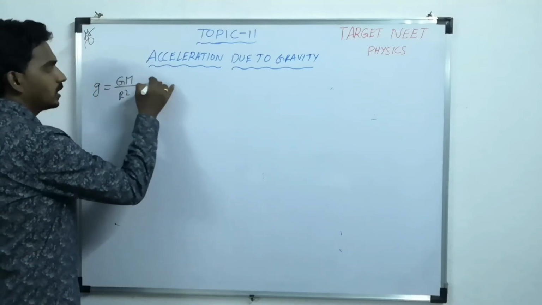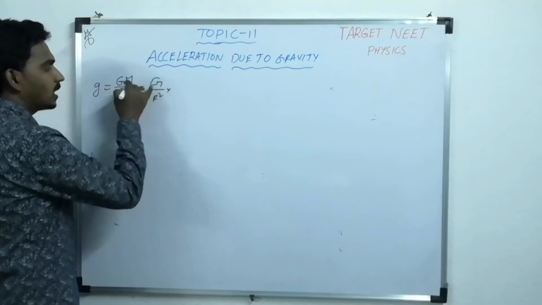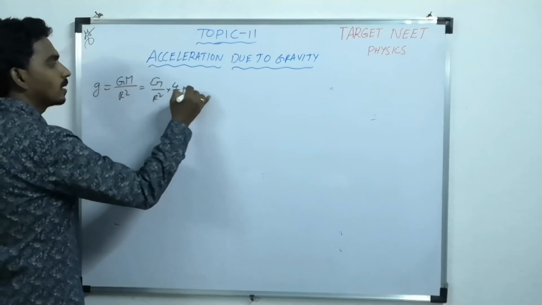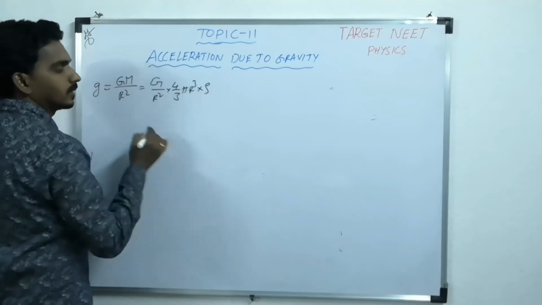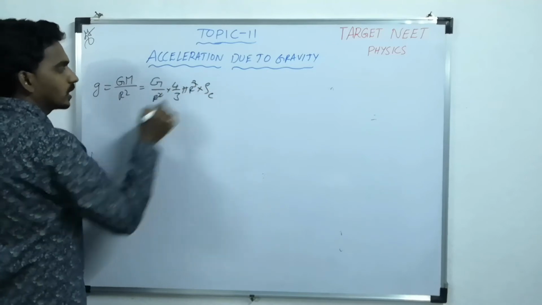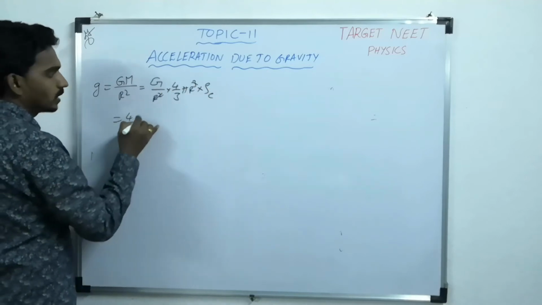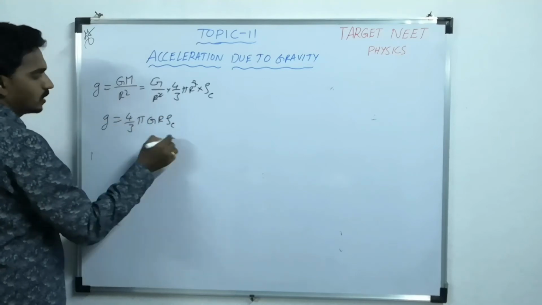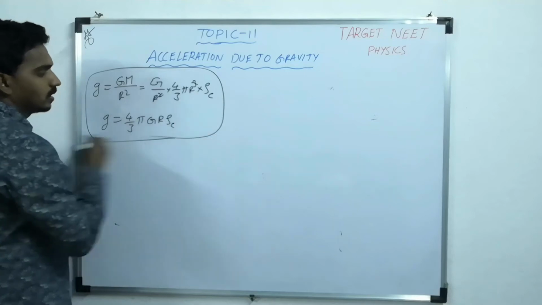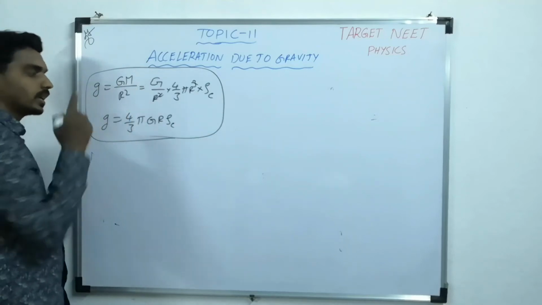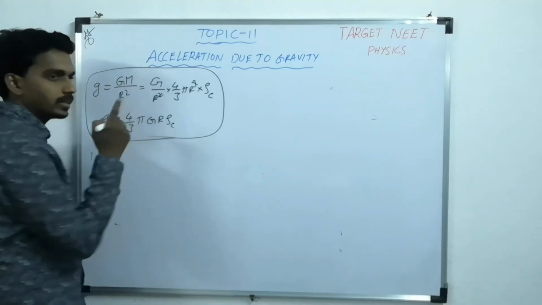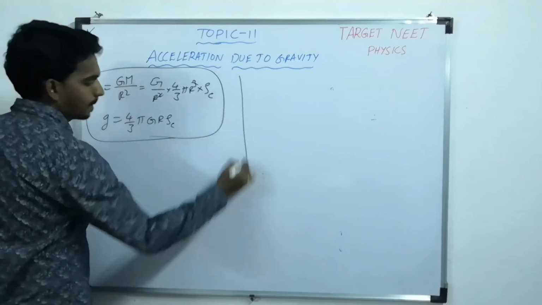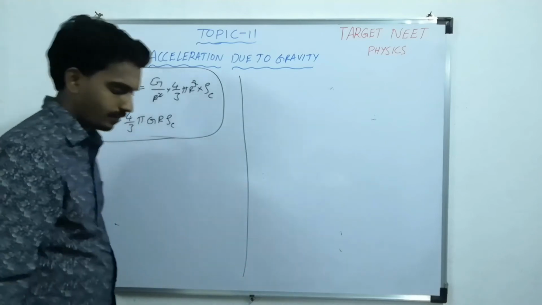How? G by r square, and mass is volume times average density. Now r square cancels, so g equals 4 by 3 pi G r rho. So there are two formulas: one in terms of mass and radius, another in terms of radius and density. This is the basic formula.